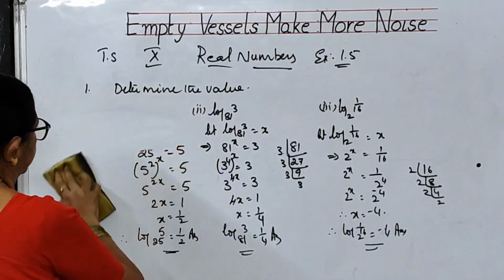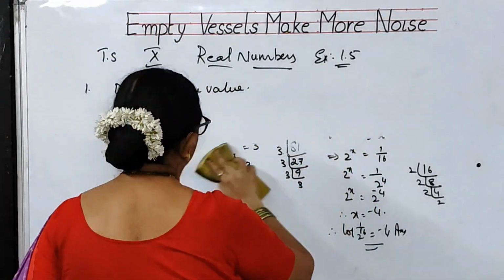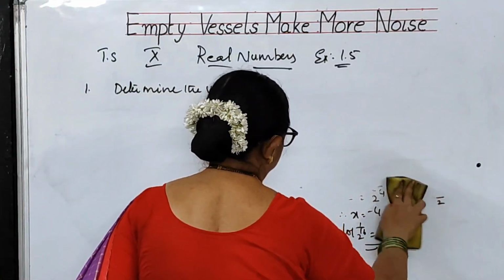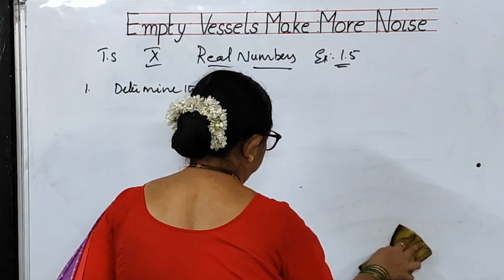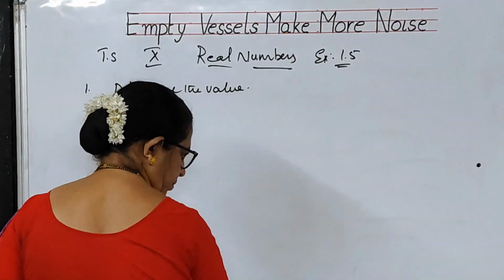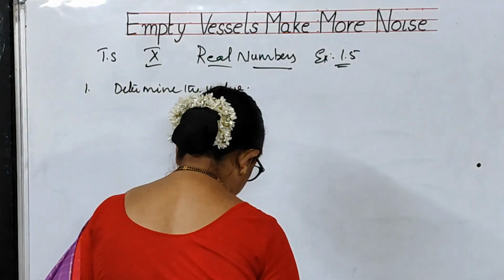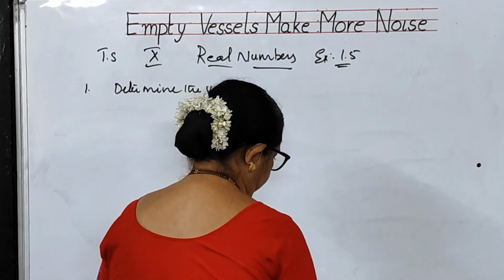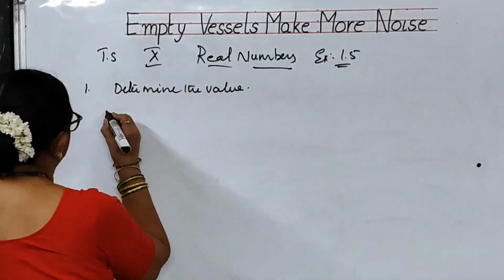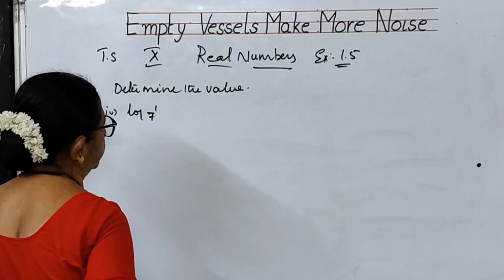Now, we will go to the fourth bit. Fourth bit is log 1 to the base 7. This is the fourth bit, children. Log 1 to the base 7.